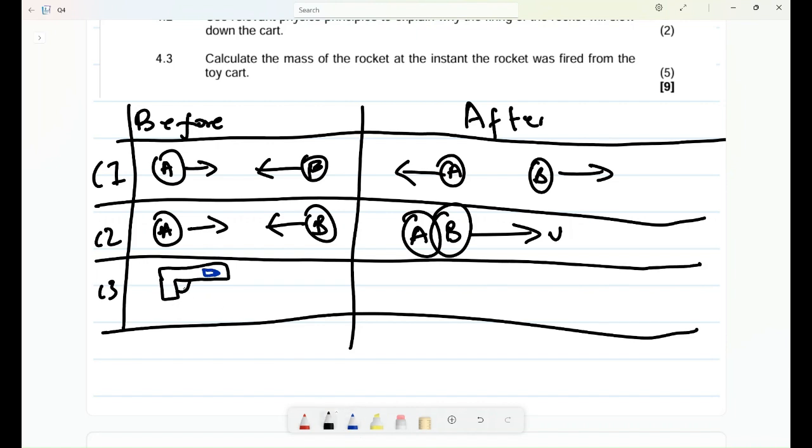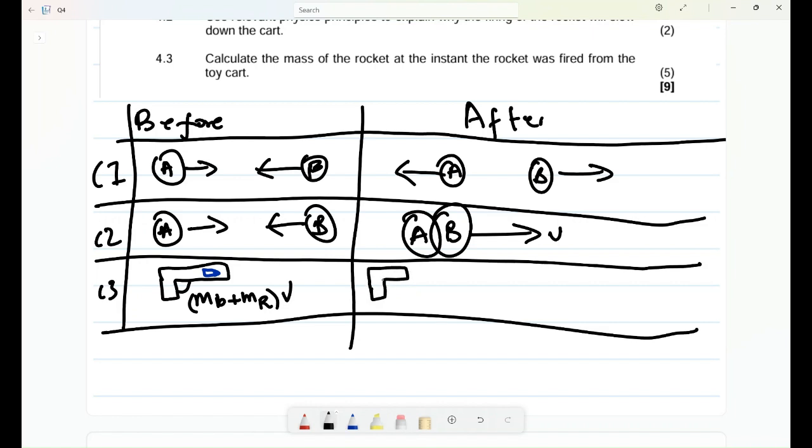Now, what happens? Can you see that their momentum, the mass of the bullet plus the mass of the rifle, they are combined and have the same velocity? But if they are stationary, it means they do not have any initial momentum. But now I want you to see something. When you pull the trigger, what happens? The rifle will move backwards. That's what the gun does. I'm sorry, I do not know how to draw.